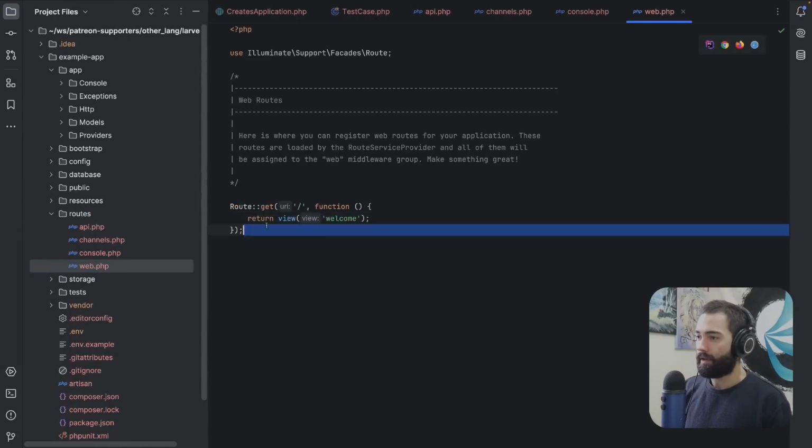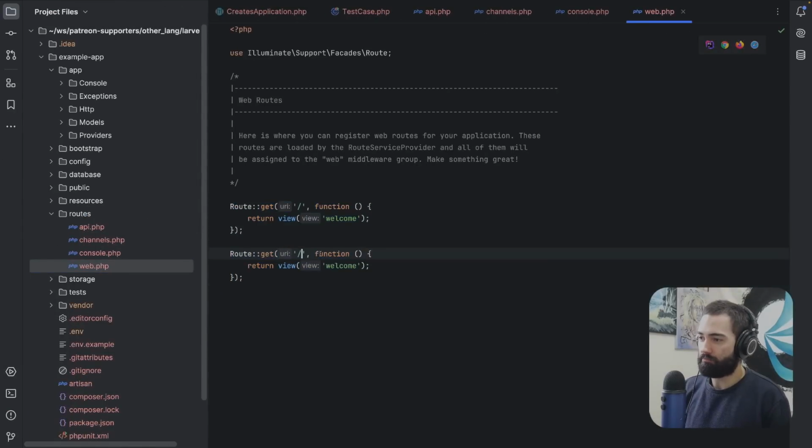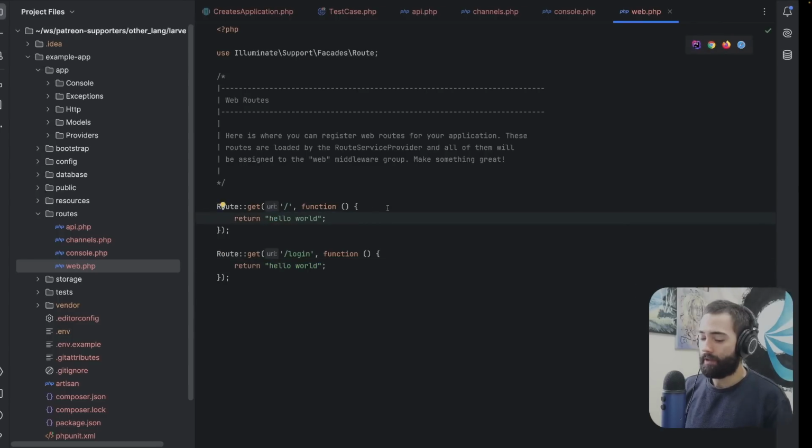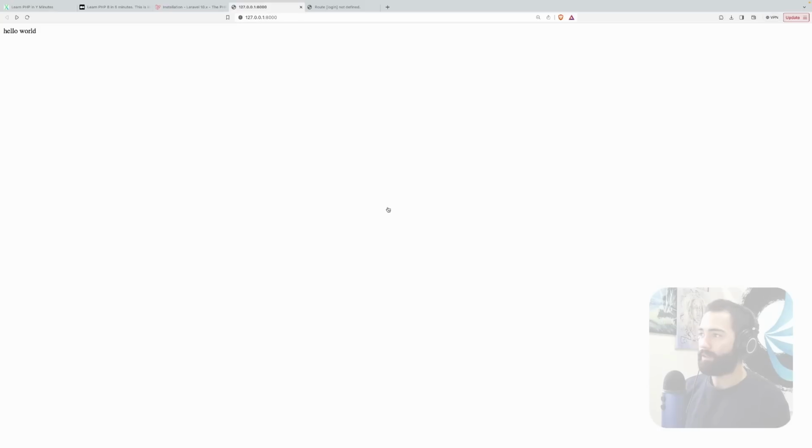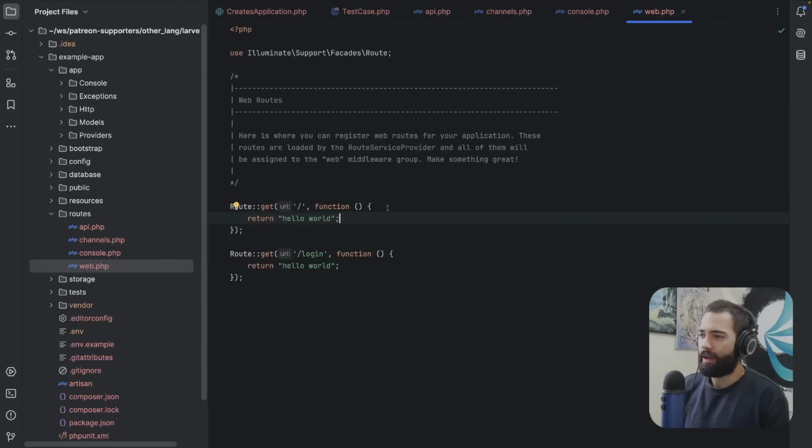Okay, let's go over here and just, I don't know, try output login. I'm gonna, I don't know, hello world. Maybe something like that. Probably worth trying that over here, actually. Let's come back over here, refresh, and we get hello world. Okay, so just like .NET, I can return a string.